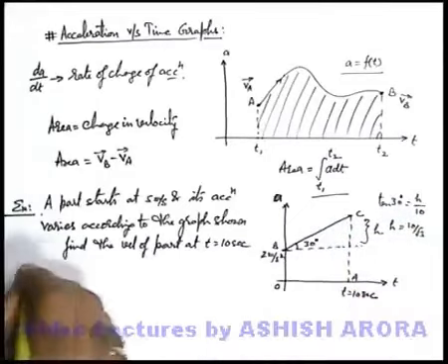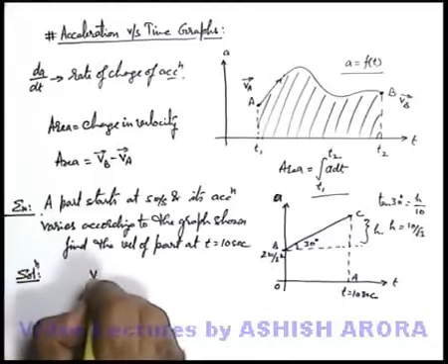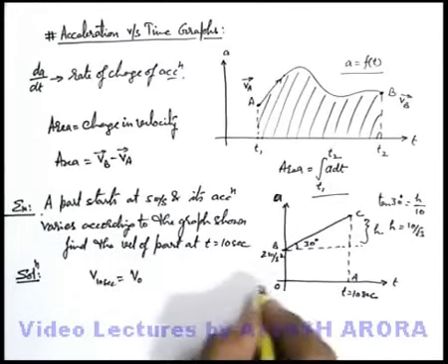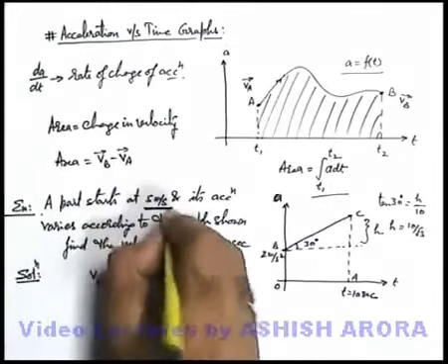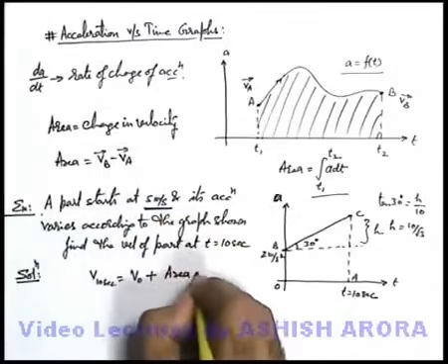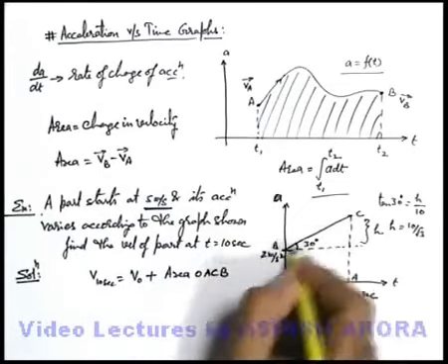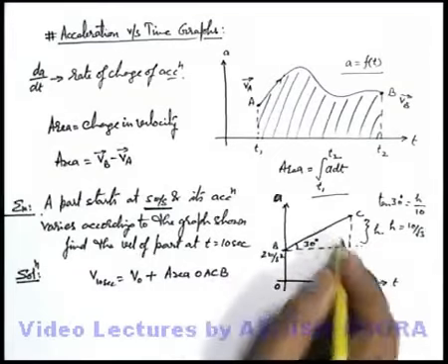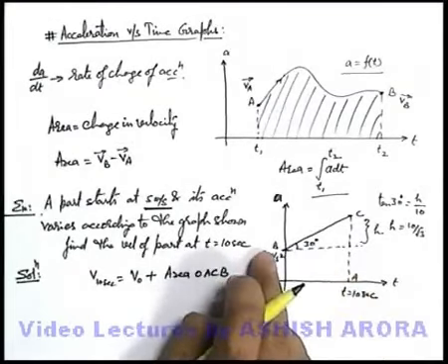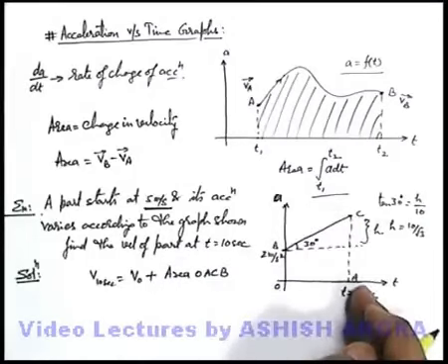Now in the solution we can write that the velocity of the particle at 10 seconds is equal to the velocity at time 0, which we already have, which is 5 meters per second, plus area OACB. This OACB area will be the net change in velocity, which we add to the velocity at point B. This will give us the net velocity at point C, or at time 10 seconds.